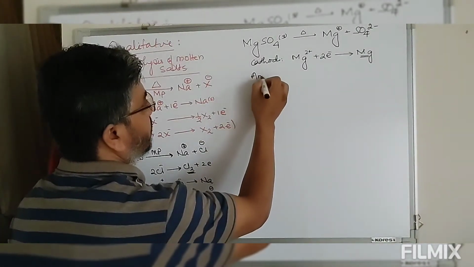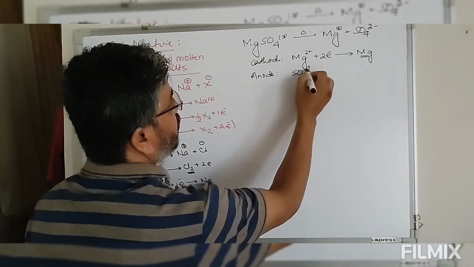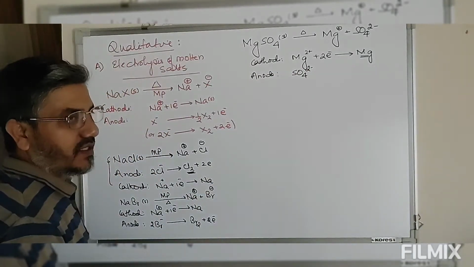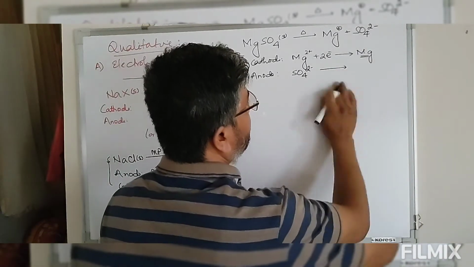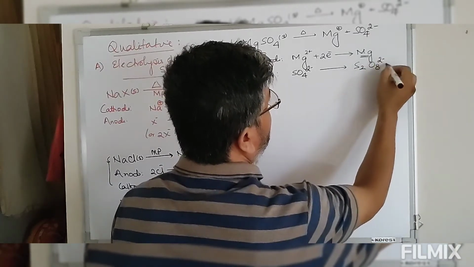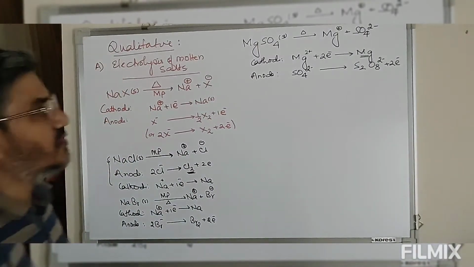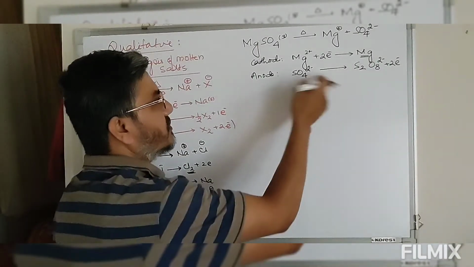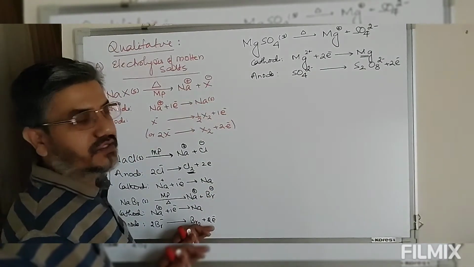At anode we are having SO4 2- sulfate ion. Now this sulfate ion will oxidize to give you plus 2 moles of electrons. So what is happening now? Look at this. It is not sulfur which is oxidized. It is the oxygen which is undergoing oxidation.